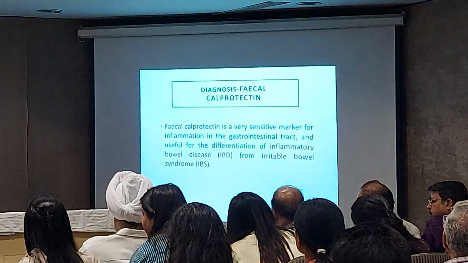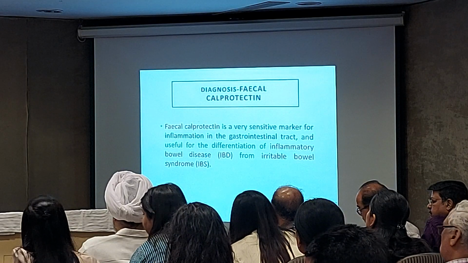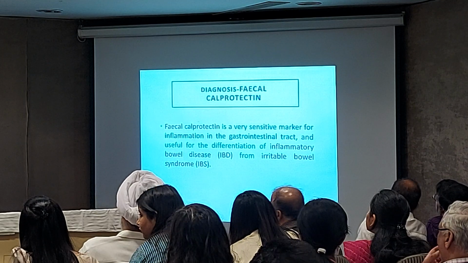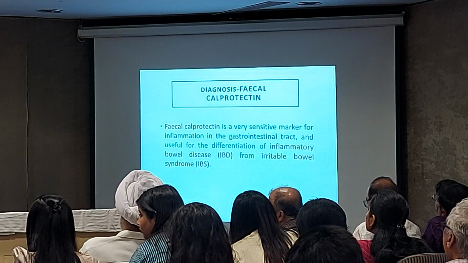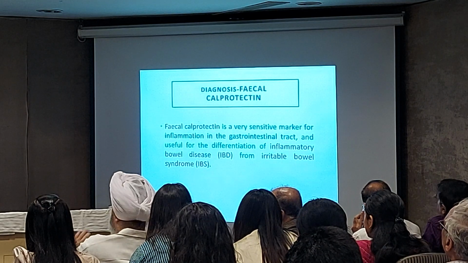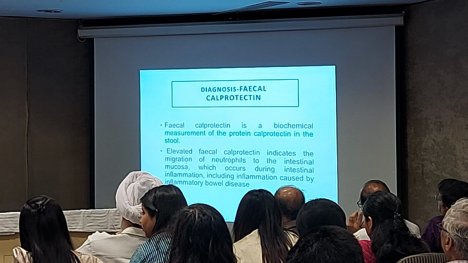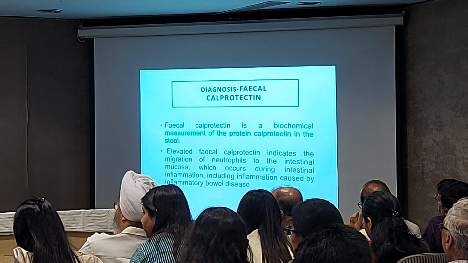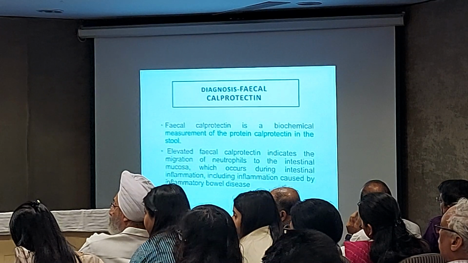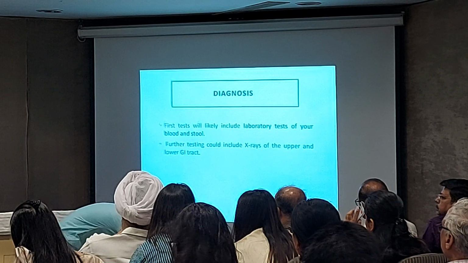This fecal calprotectin is a very sensitive marker for inflammation of the gastrointestinal tract and is useful for differentiating inflammatory bowel disease from irritable bowel syndrome. In irritable bowel syndrome it is negative, and in inflammatory bowel disease it is positive. It is a biochemical measurement of the protein calprotectin in stool. Elevated fecal calprotectin indicates inflammation.